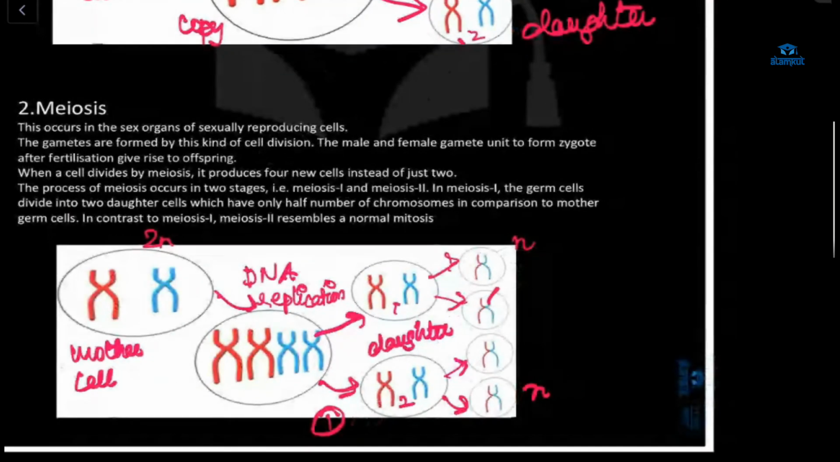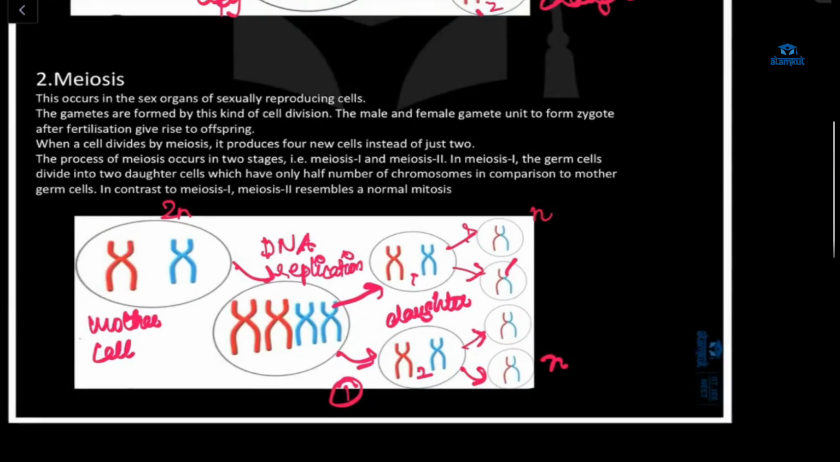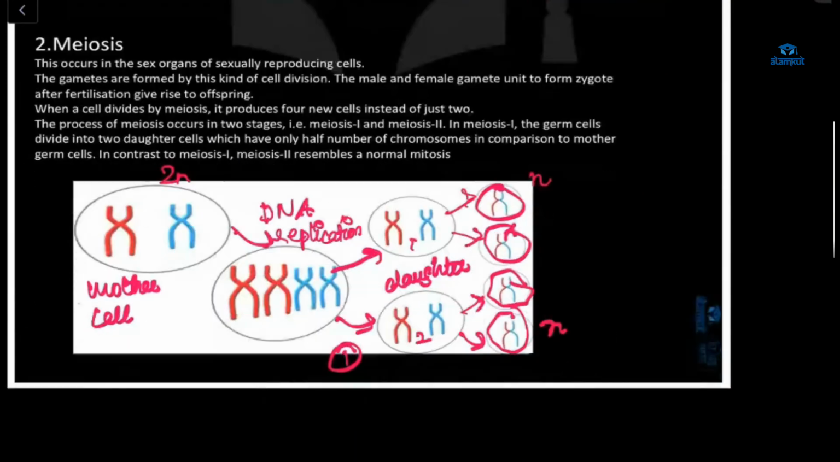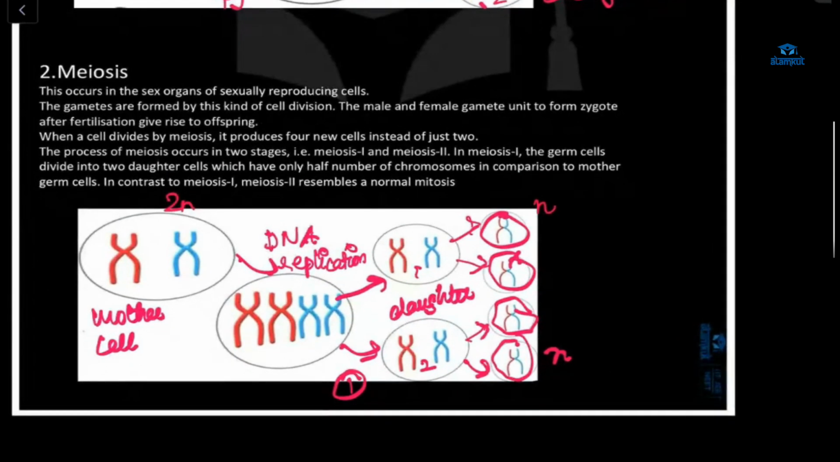It will produce 4 new cells, right? There will be production of 4 new cells, but the chromosome number will be half. Here there is 2n. Here it will be half. Why is it like that? Because